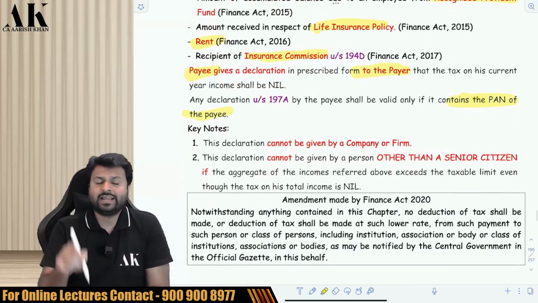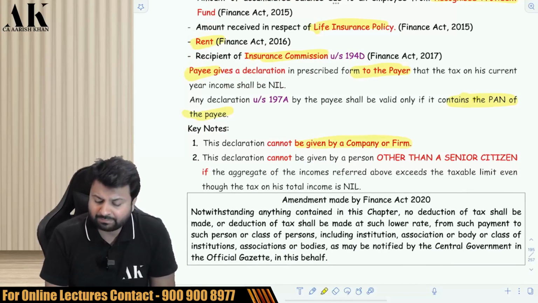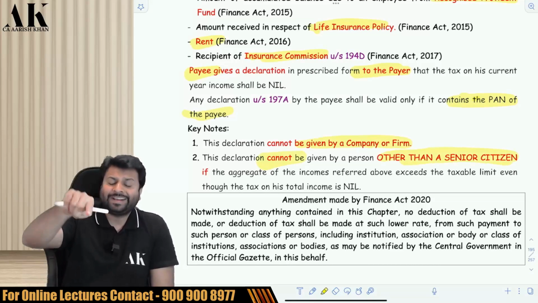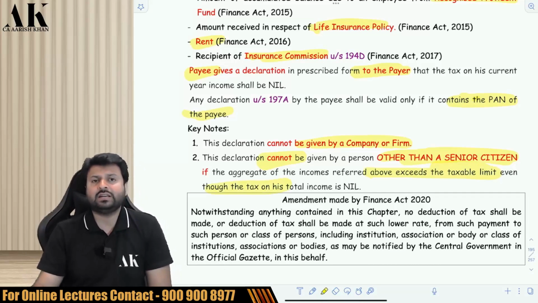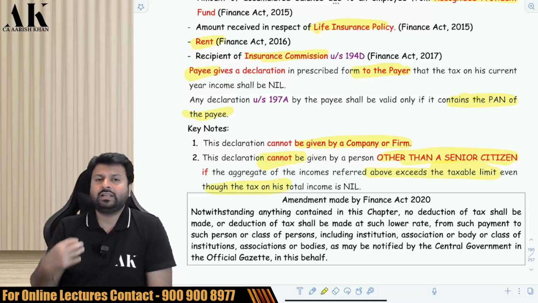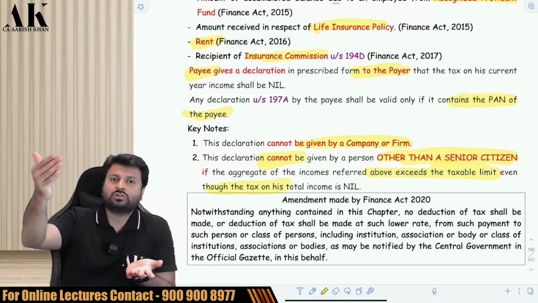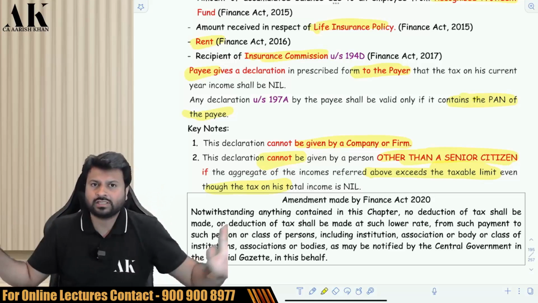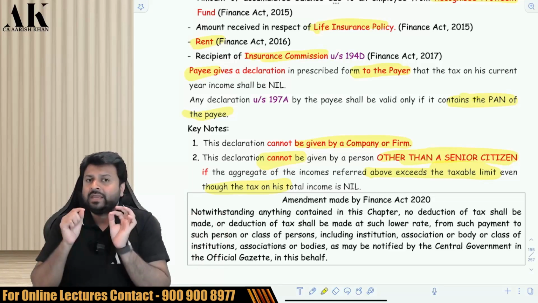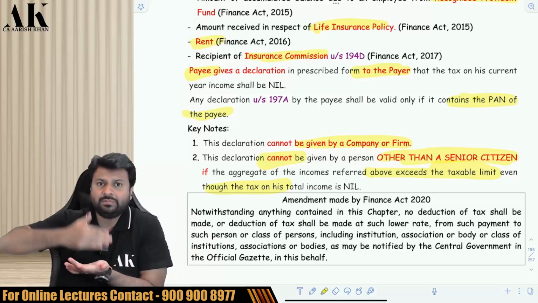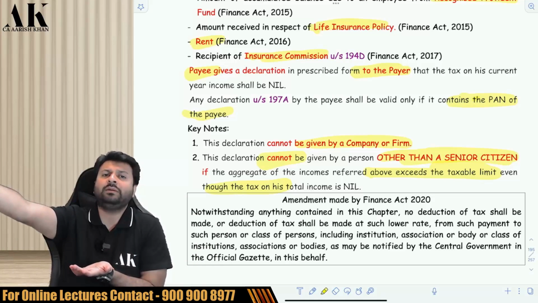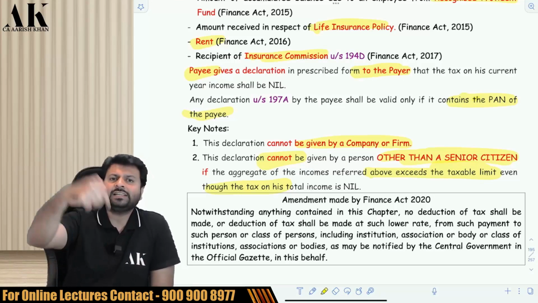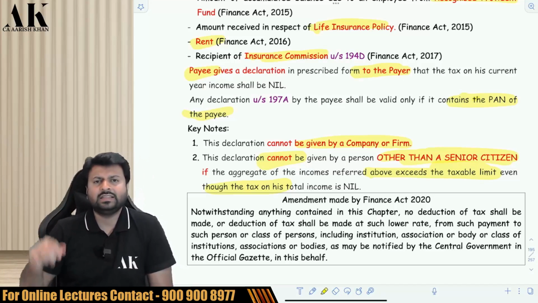Next, this declaration of 15G and 15H cannot be given by a company or a firm. It also cannot be given by non-senior citizens if their aggregate income is greater than the basic exemption limit, even though the tax payable is nil. For example, if I am not a senior citizen and my gross total income is 3.5 lakhs and my net taxable income is 2 lakhs, then I cannot go for this particular section, because the law says that for a non-senior citizen, if the gross total income is above the basic exemption limit, even though the taxable amount is nil, you cannot go for this. But senior citizens can go. I have given an example on this in the class. You can go and check there.